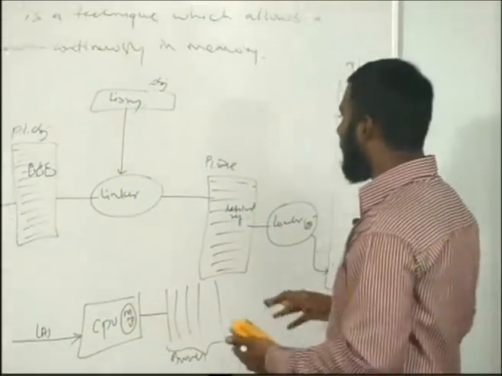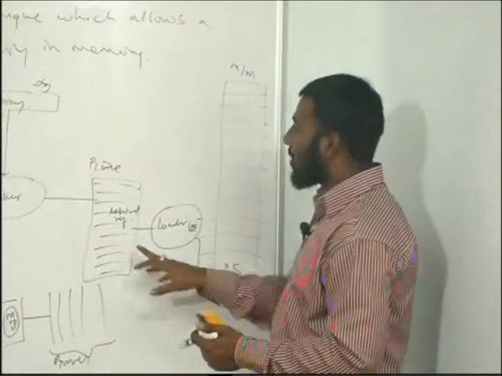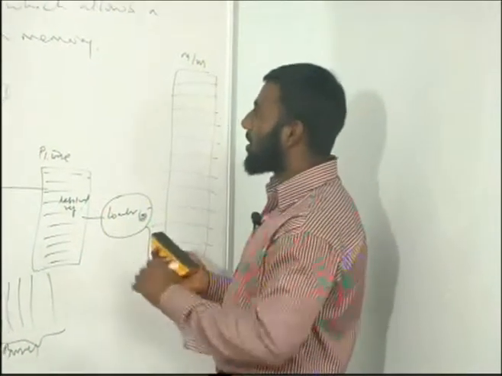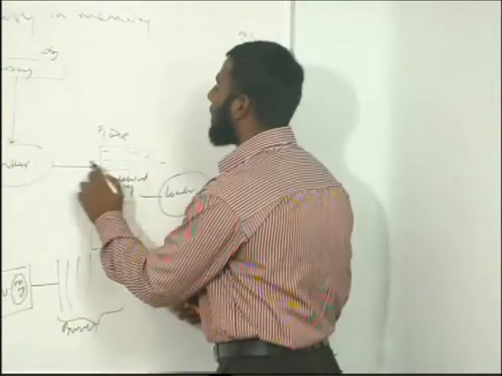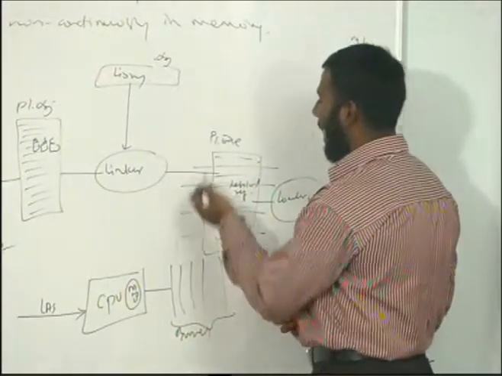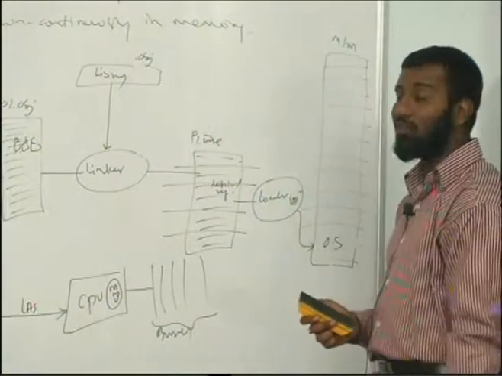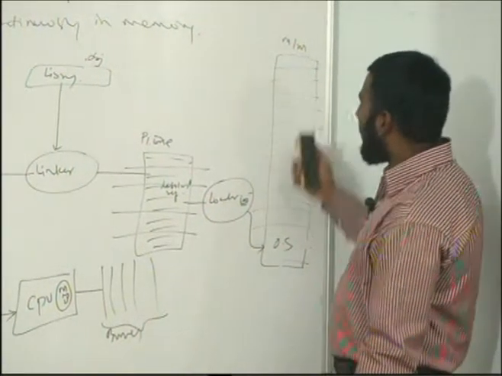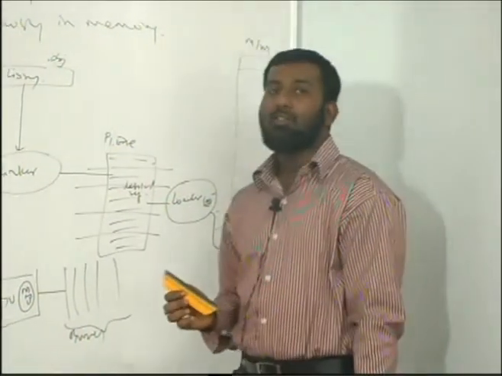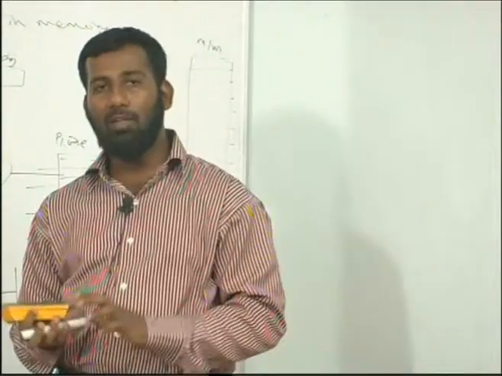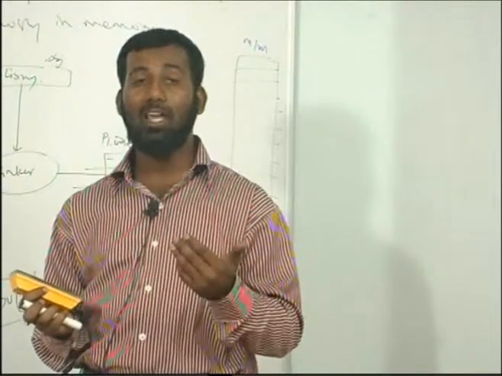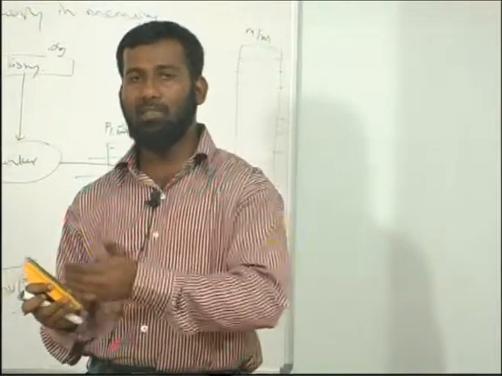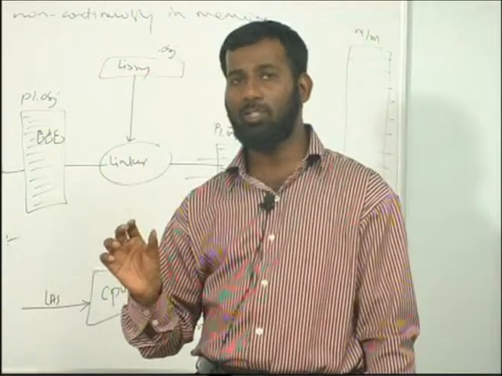Now the problem here is that this process was earlier continuously in the memory. In the paging technique, we divide this exe file, this process, into a number of pages, and our memory will be divided into a number of frames. So paging is a technique in which a process is divided into pages and memory is divided into frames. There is one condition given in textbooks that the page size should be equal to the frame size. It is not necessary.